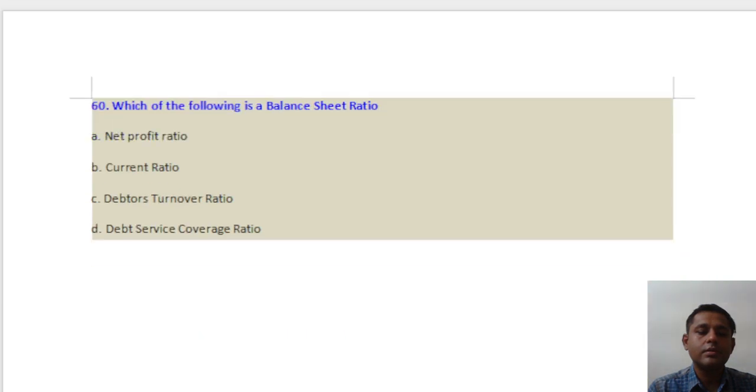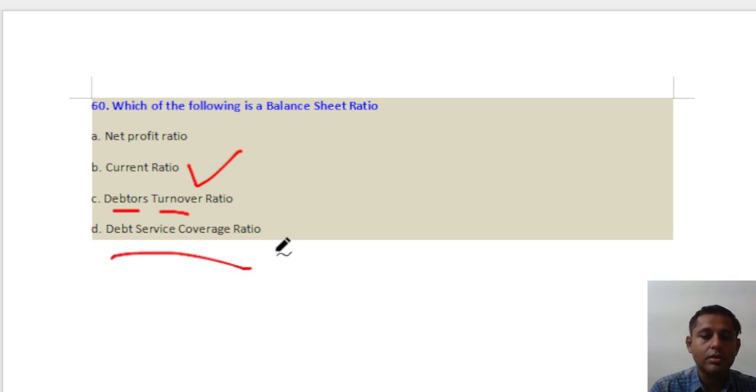Question number 60. Which of the following is the balance sheet ratio? So the balance sheet ratio means which can be derived from the balance sheet figures itself. So net profit, no, it's a P&L ratio. Current ratio, yes, because current assets and liabilities both are present in the balance sheet. Debtor turnover ratio, debtor is there in the balance sheet, but turnover is from P&L, so it's not an absolute balance sheet ratio. Likewise, DSCR is also not, because interest and installment you may know from the balance sheet, but your profitability is from the P&L. So the answer will be option number B.